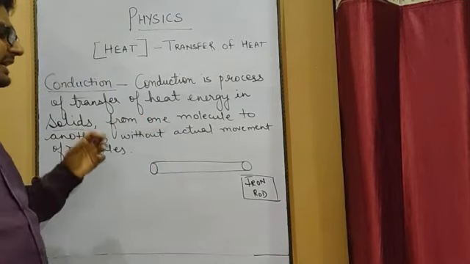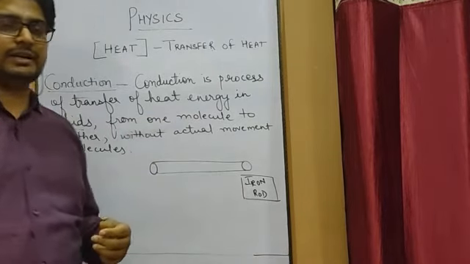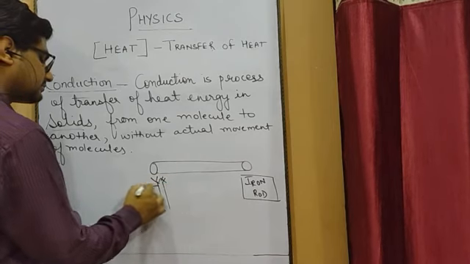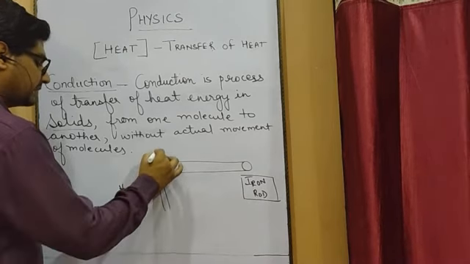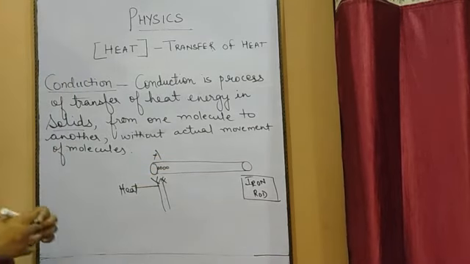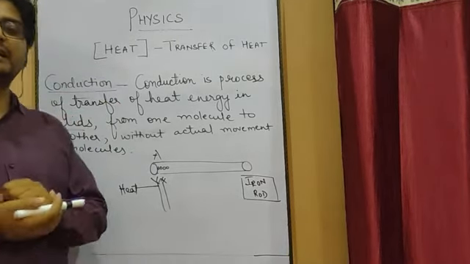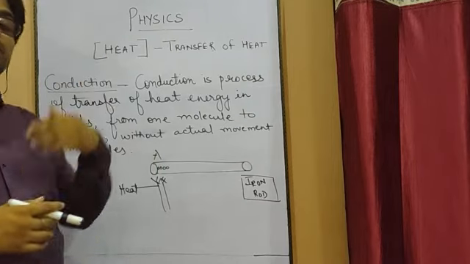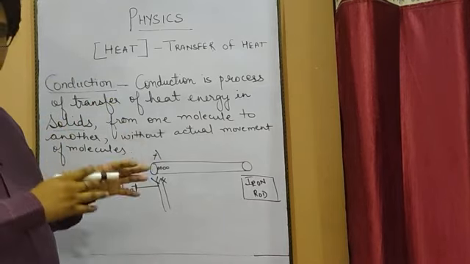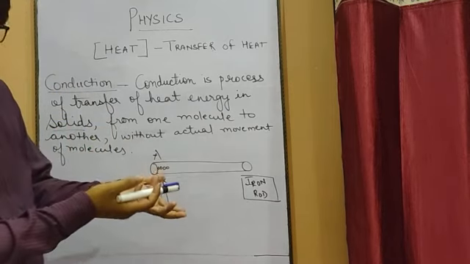Then how does this heat energy which was provided at one end get transferred to the another end? So what actually happens, suppose if you put a burner over here, okay, to heat it at this end A, the molecules over here which are present in this place, they are going to absorb the heat energy, and when these molecules absorb the heat energy, the temperature of these molecules will rise. So what will happen, as we know that a body having high temperature means more amount of heat energy, it can transfer the heat energy to another molecule.